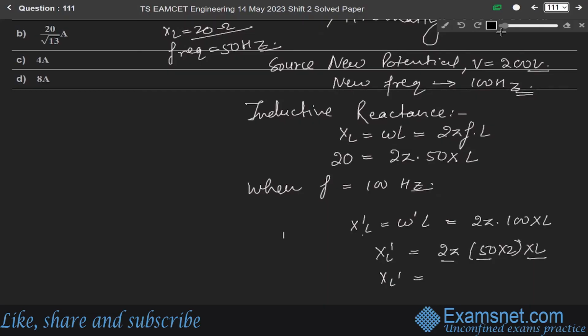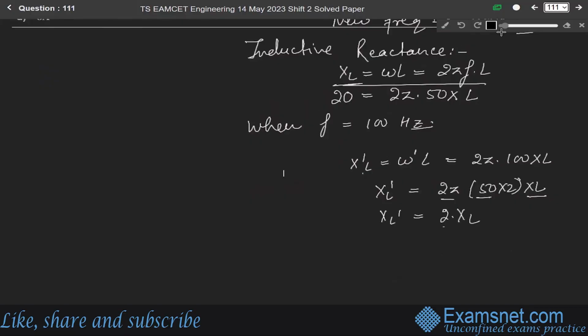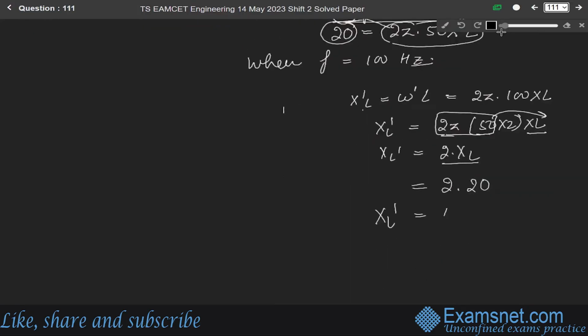This 2 pi 50 L is nothing but XL. So we can write XL dash as 2 XL, which equals 2 into 20. So we get the new inductive reactance XL dash as 40 ohm. Now the impedance of the circuit Z will be equal to the square root of XL square plus R square.